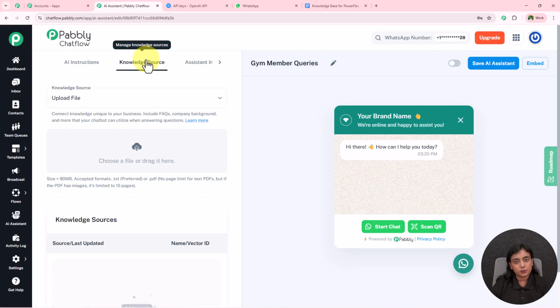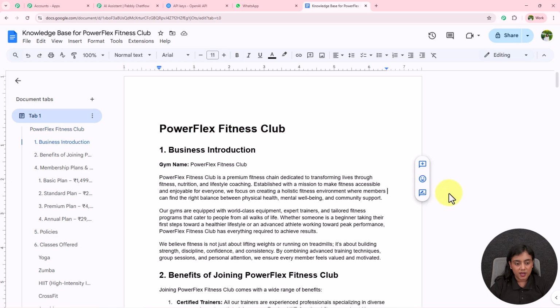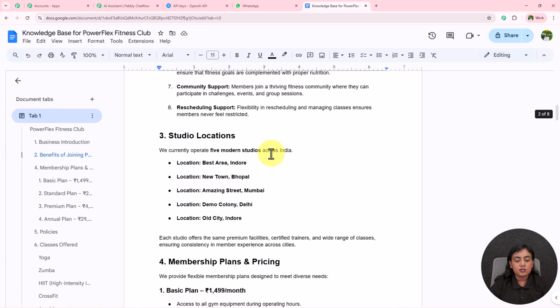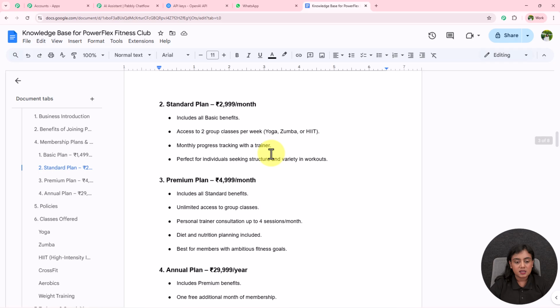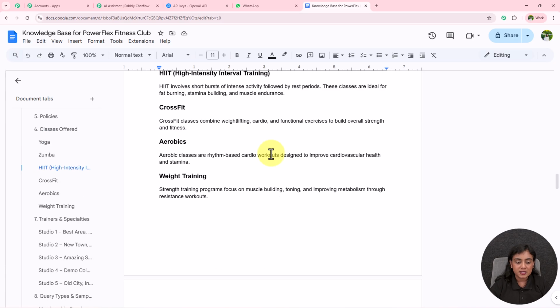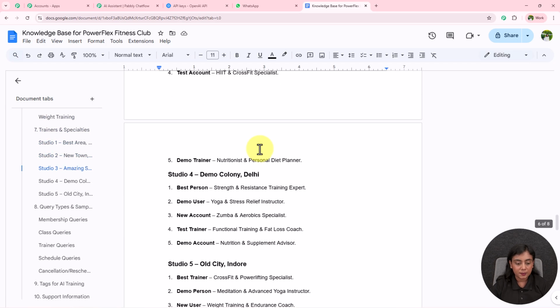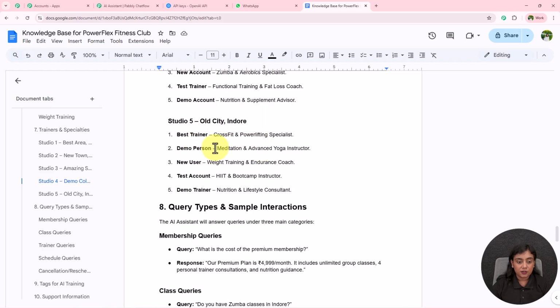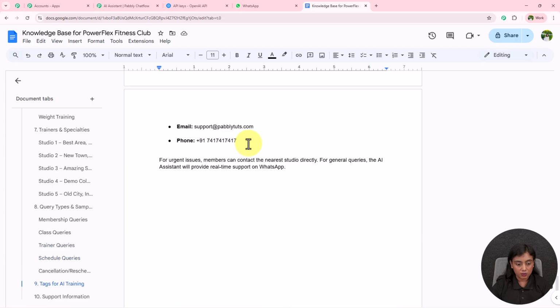Next is knowledge source. Now what is this knowledge source? Now using a knowledge base of our business, this AI assistant is going to reply to all the customers inquiries, our gym members inquiries. Now over here I have created this knowledge base for my gym right here. In this base I have entered all the details about my business, plans, and each and everything. Policies, you can see right over here what are the things that we provide. Benefits, the area you can see addresses is given with the name of our trainers are also right over here with all the other details.